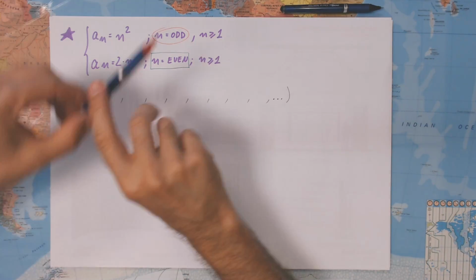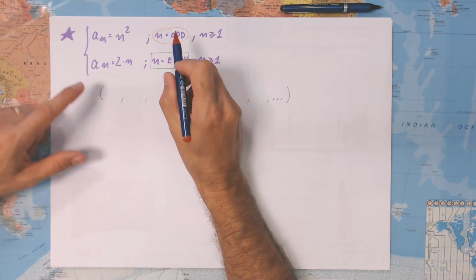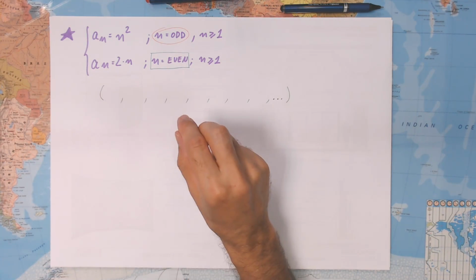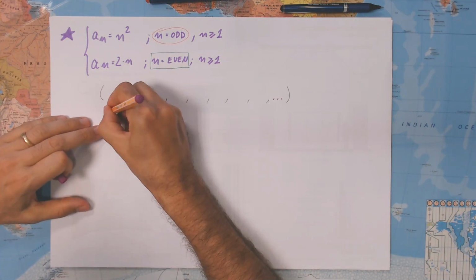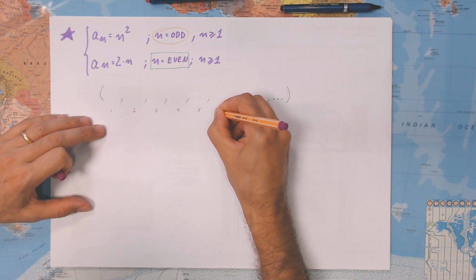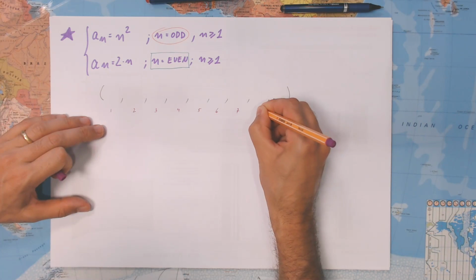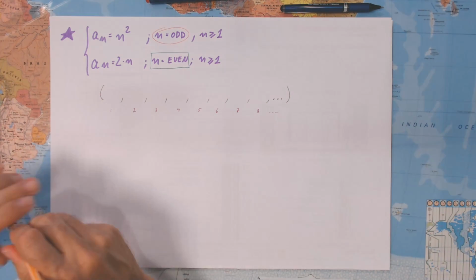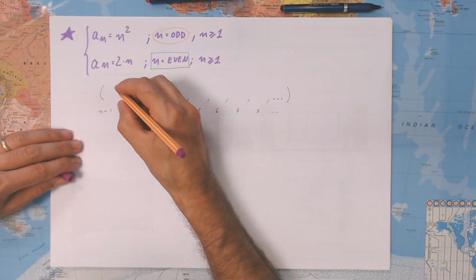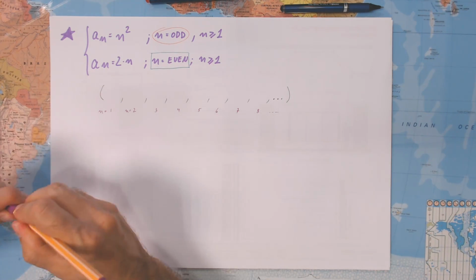Now, let's start with the odds. n equals 1. Down here I'm going to write first, second, third, fourth, fifth, sixth, seventh, eighth, and so on, the terms. This is n equals 1, n equals 2, and so on.